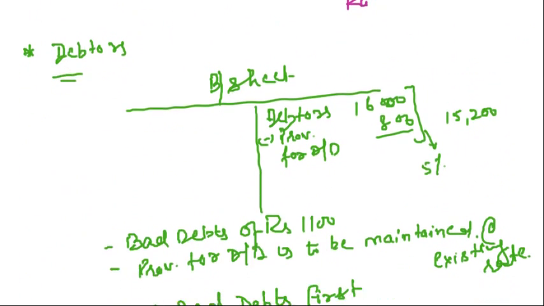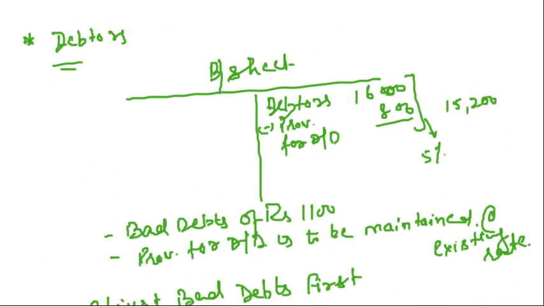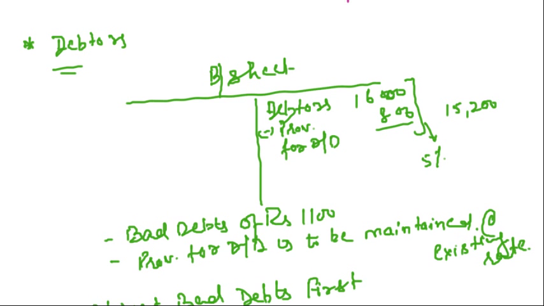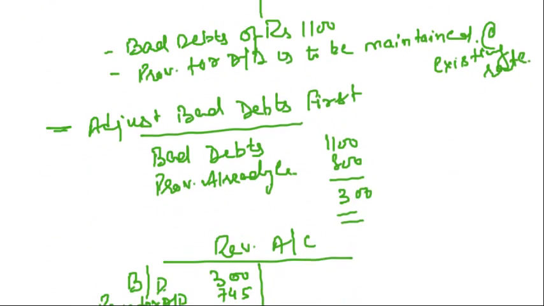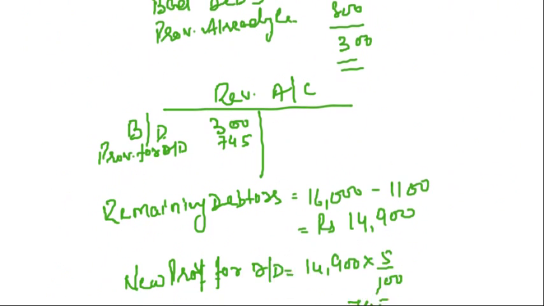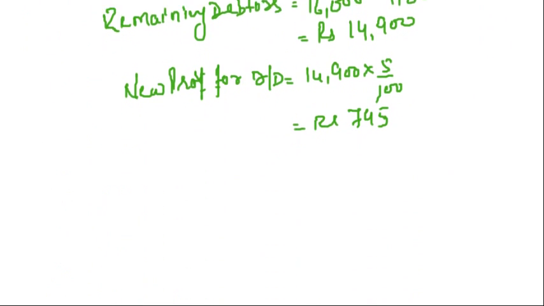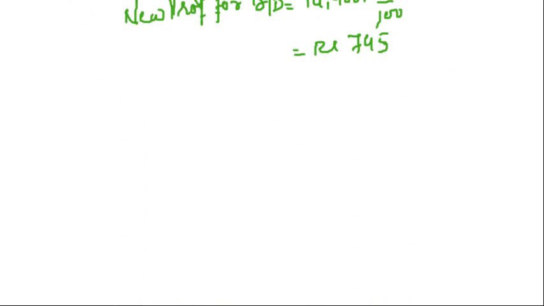Then we discussed one point about debtors, that if bad debts are given, then first adjust the bad debts, and then on the remaining amount of debtors you have to calculate the new provision. Clear? So that's all for this lecture.